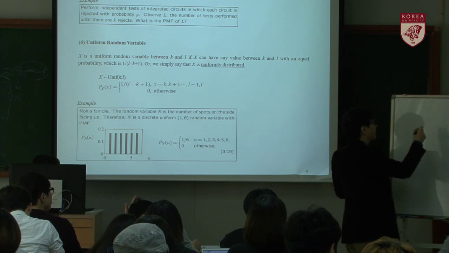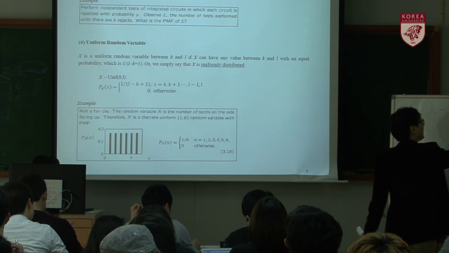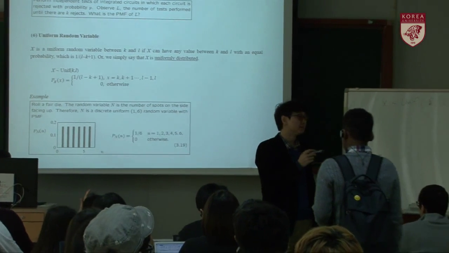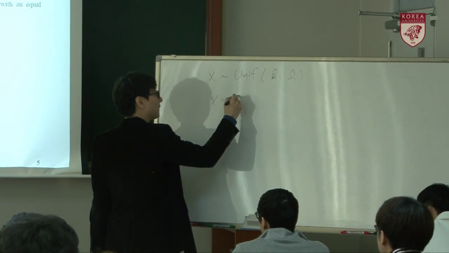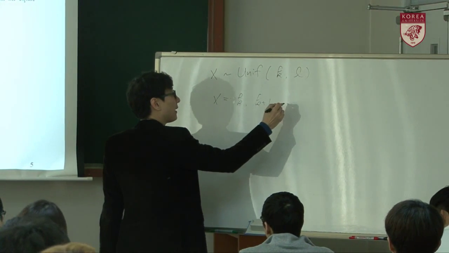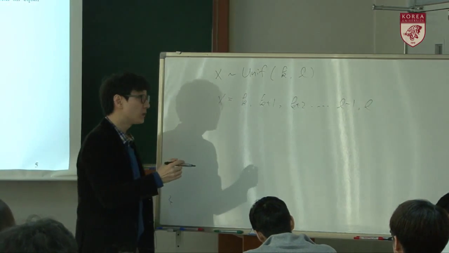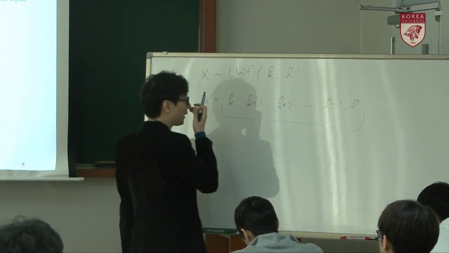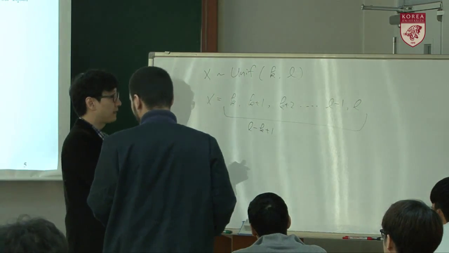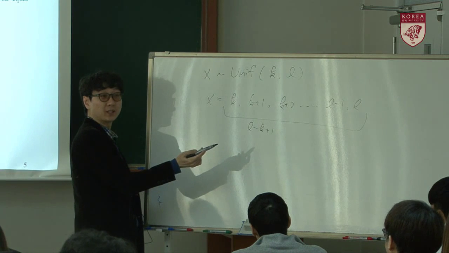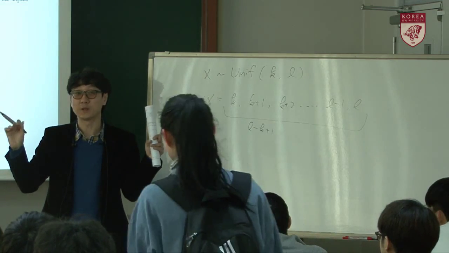Okay, so we usually say X follows uniform distribution between K and L. That means X can be K, K plus 1 and K plus 2, and so on, until L minus 1 and L. So L is larger than K, and it can have in total L minus K plus 1 values with equal probability. That means uniform. That's a uniform random variable.